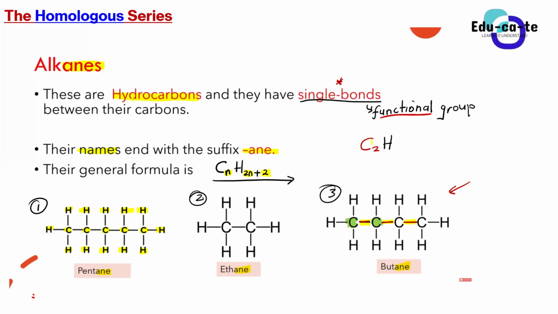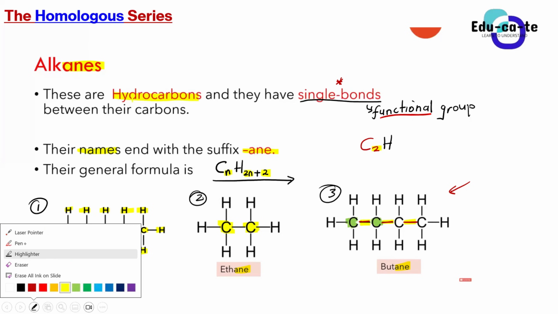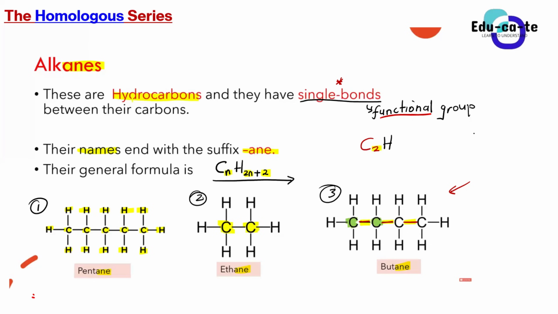For example, if we have got an alkane that has 2 carbons, if you look at compound number 2, it is ethane. It consists of 2 carbons, right? Can you see, guys, we've got 1 and we've got 2 carbons. Do we all see that? Yes, sir. So ethane has got 2 carbon atoms in this particular organic compound. The number of hydrogen atoms, you can find by saying 2 times the number of the carbon atoms plus 2. In this case, guys, how many carbon atoms are we having in ethane, which is compound number 2?